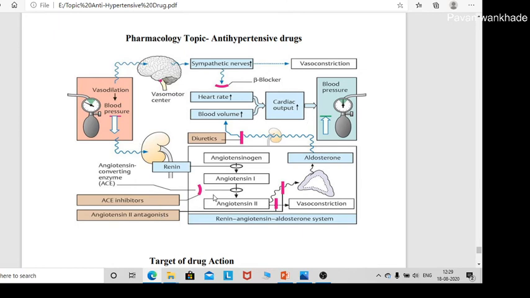The ACE inhibitor acts by inhibiting the conversion of angiotensin 1 to angiotensin 2. The angiotensin 2 antagonist acts by blocking the angiotensin 2 receptor. The direct renin inhibitor, aliskiren, acts by inhibiting the renin enzyme. For the sympathetic nerve, you have to give an alpha blocker or beta blocker drug in the treatment of hypertension. And you can also use a vasodilator drug to inhibit this vasoconstriction.